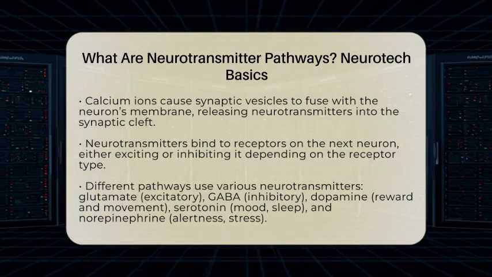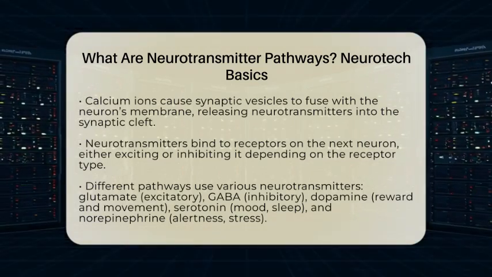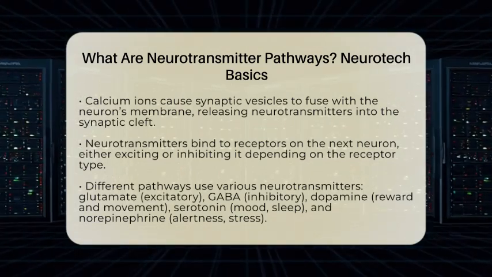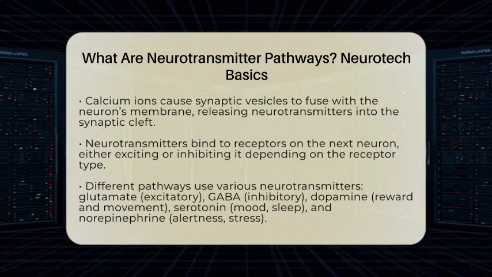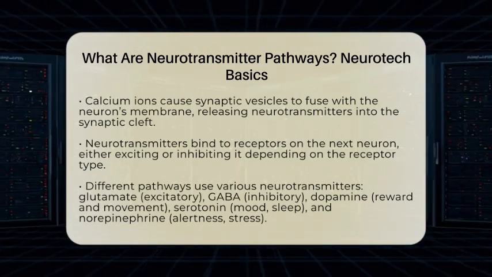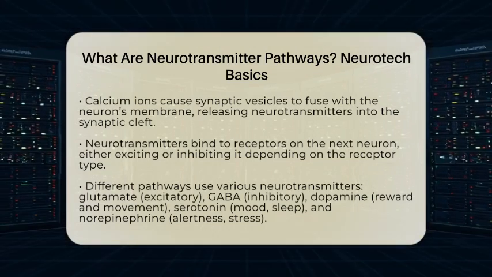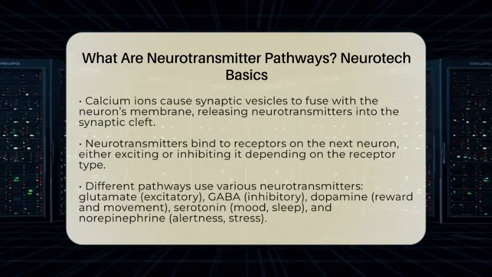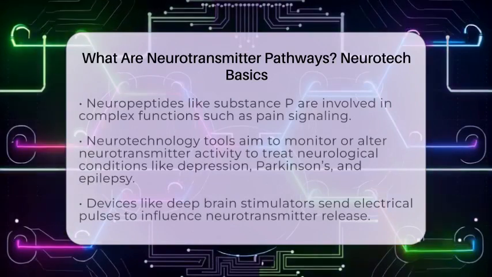Different pathways use different types of neurotransmitters. For example, glutamate is the main excitatory neurotransmitter, making neurons more likely to fire. GABA, or gamma-aminobutyric acid, is the primary inhibitory neurotransmitter, calming neural activity.